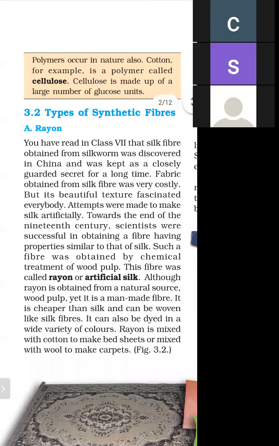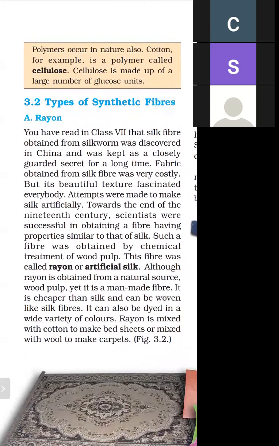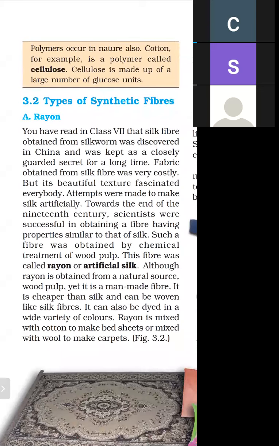Fabric obtained from silk was very costly, but its beautiful texture fascinated everyone because the silk fiber shines. So attempts were made to make silk artificially.